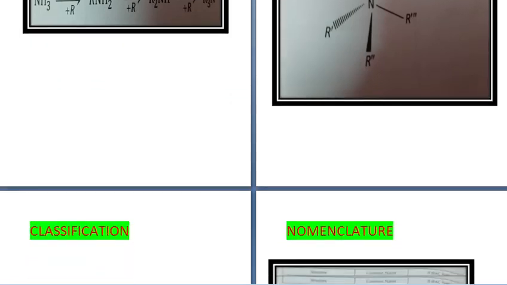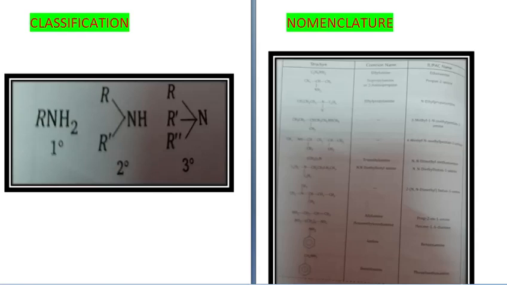Classification of amines. They are classified as primary, secondary and tertiary depending upon the number of hydrogen atoms which have been substituted by alkyl or aryl group. If only one has been substituted, that is 1 degree or primary. If two have been substituted, it is 2 degree or secondary. And if all three hydrogens from ammonia have been substituted, it is called 3 degree or tertiary. They are also classified as aliphatic and aromatic amines: if an alkyl group is there, it will be aliphatic; if an aryl group is there, then it will be an aromatic amine.